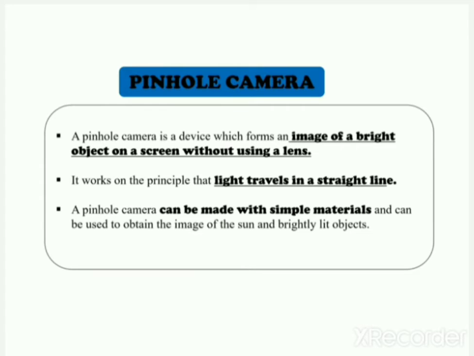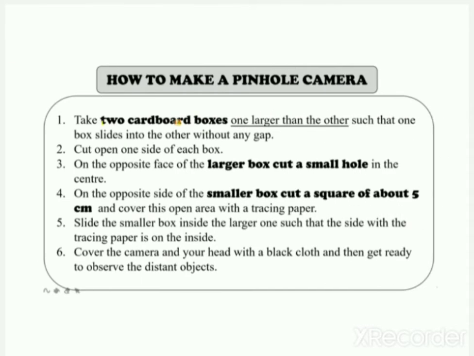A pinhole camera can be made with simple materials and can be used to obtain the image of the sun and brightly lit objects. So let's have a look at how to make a pinhole camera.